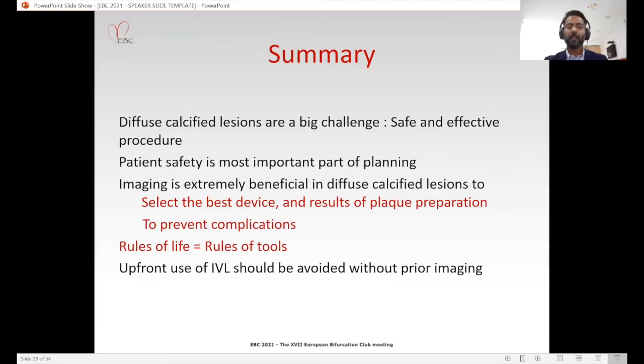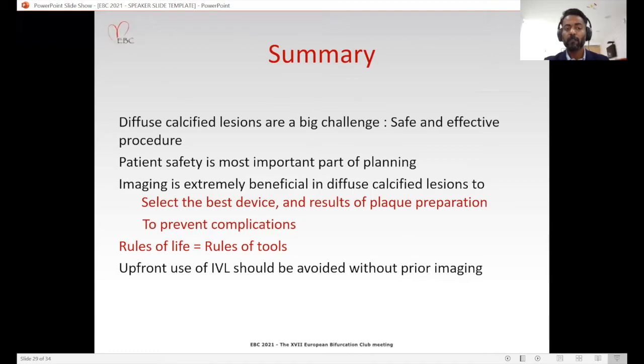So in summary, we think that diffuse calcified lesions are always a big challenge, and it is our duty to do a safe procedure for our patient. Imaging is extremely beneficial in such cases to select the best device for plaque preparation and also to see the results of our plaque preparation. Imaging is also important to prevent complications.